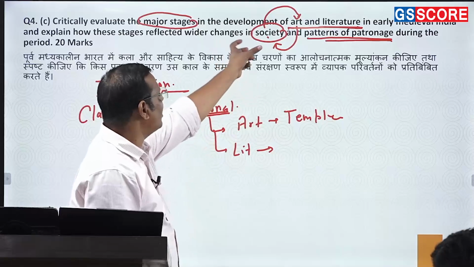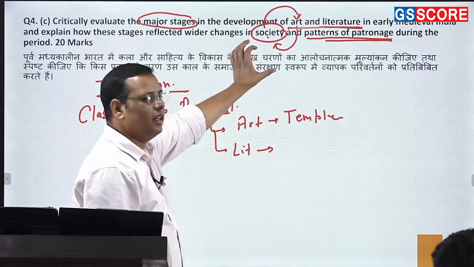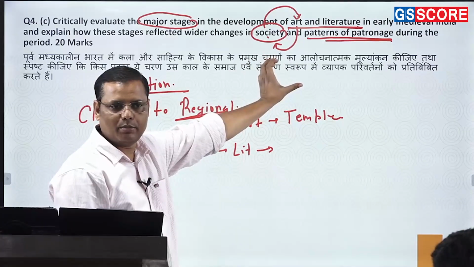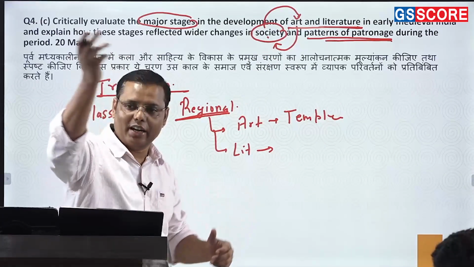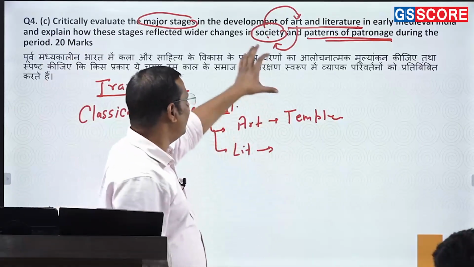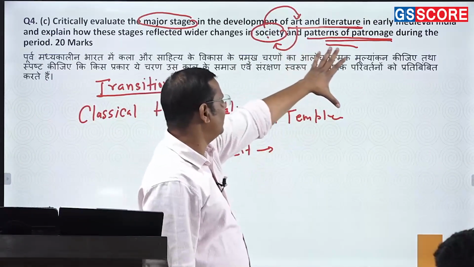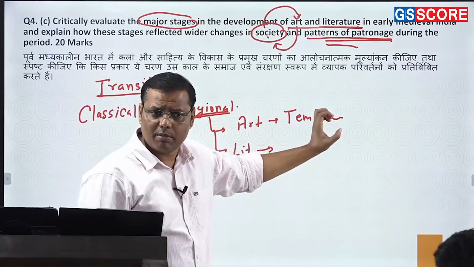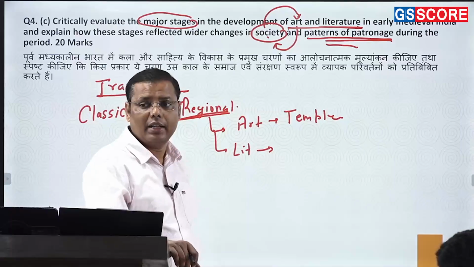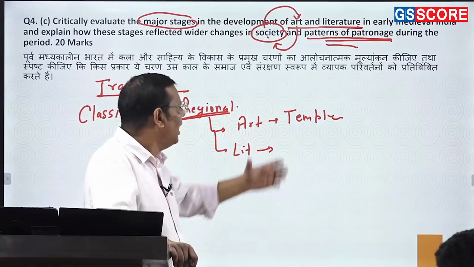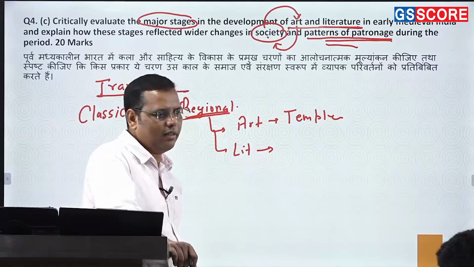So that is how an interplay was going on between the art and the society. Temples were very much deciding the social changes which were happening in this period. By donating more money to the temple, somehow you could upgrade yourself in the caste order. So these kinds of interplays were going on. And patronage, when it is written, does not mean precisely political power. Rather, it is also about the society, the way it was patronizing various forms. This is how it was having multiple impacts over the society of that particular period.